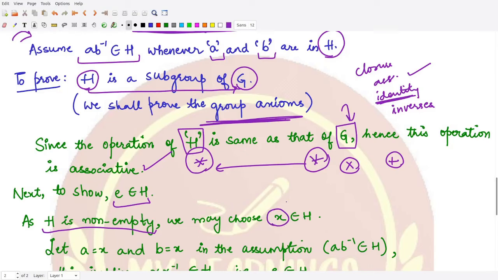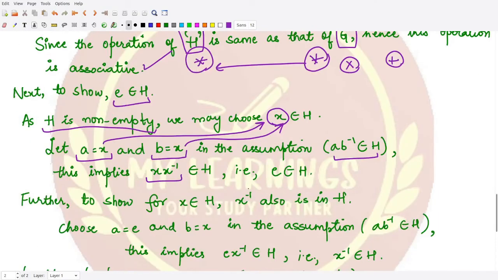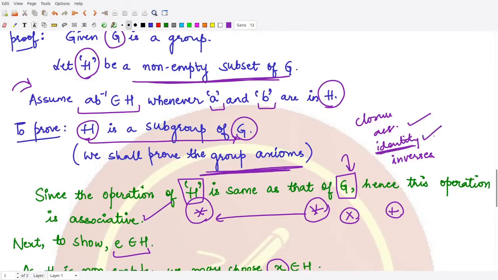If A is X and B is also X, then according to our assumption, whenever we take both A and B from H, AB inverse also belongs to H. So X inverse belongs to H. And what is X inverse? That is equal to the identity. So we have the identity present in our subset, and we are done with this second condition.